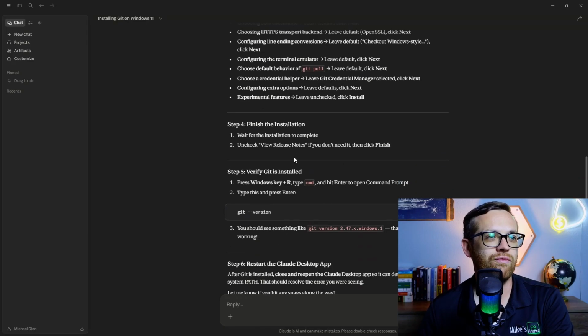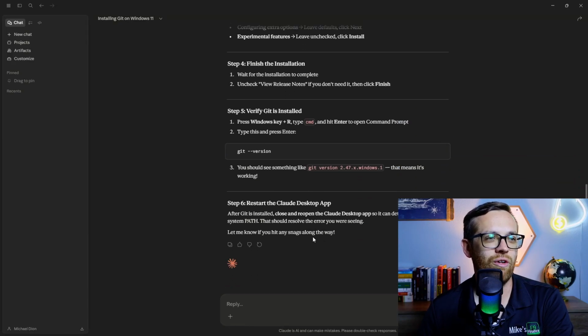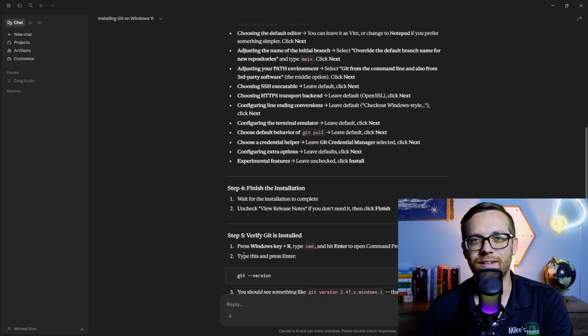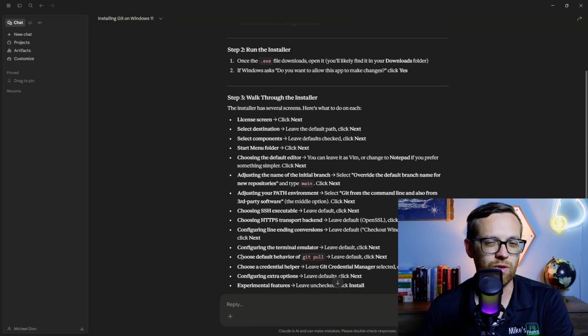You're going to be able to verify that Git is installed, ready to go. You will have to restart the Claude desktop app so that it can find Git, but then you're all set. And again, Claude will give you the instructions customized to your specific machine. Mac will be different than Windows, and it's going to walk you through all of that.